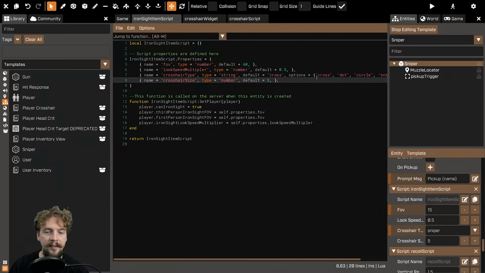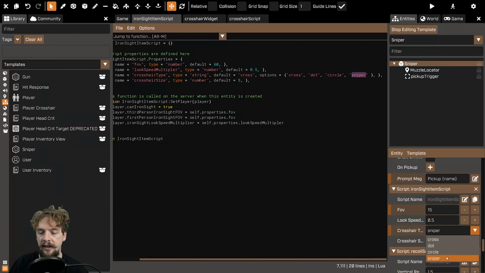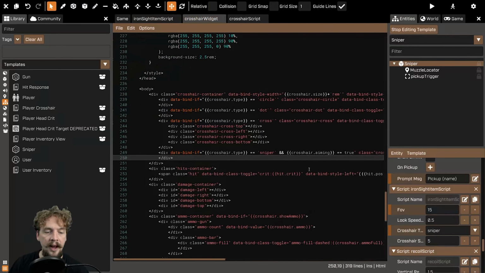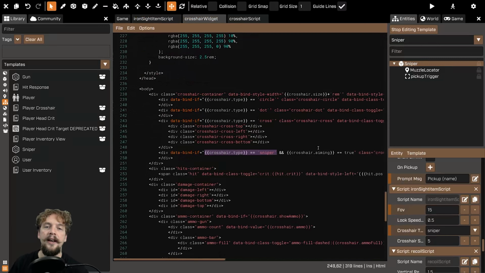I clicked edit and added a new option to the crosshair type, sniper. Then I made sure that this type was selected for this gun. On the sniper rifle, I selected sniper, and that will tie into this crosshair type here. So that will now appear by default when you have that gun selected.